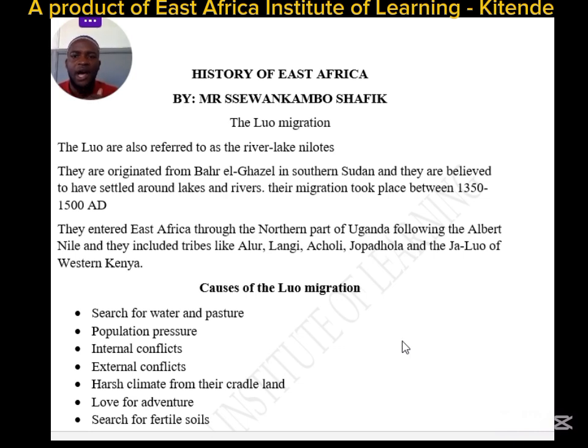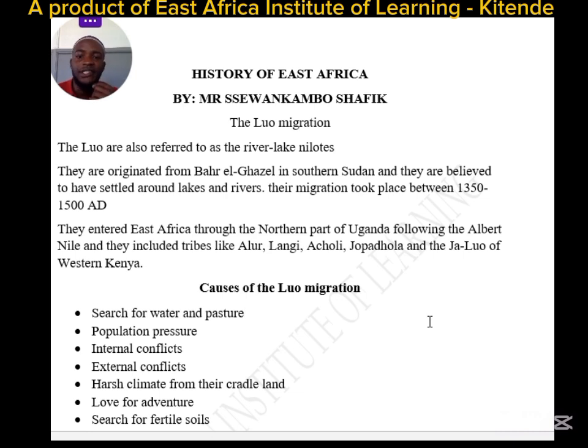In the first place, the Luo are referred to as the River Lake Nilotes. Other people call them the River Lake Nilotes because of the view that they stayed around rivers. So they originated from a place called Bahr el Ghazal in southern Sudan, and they are believed to have settled around lakes and rivers. Their migration took place between 1350 to 1500 AD.